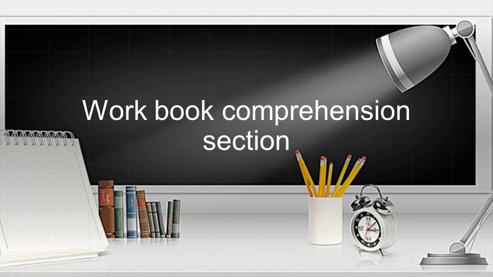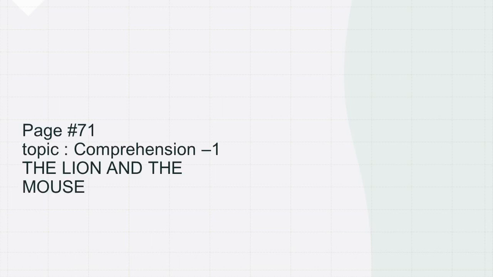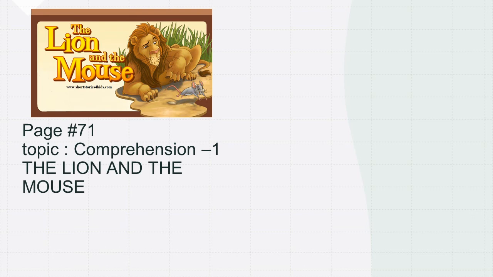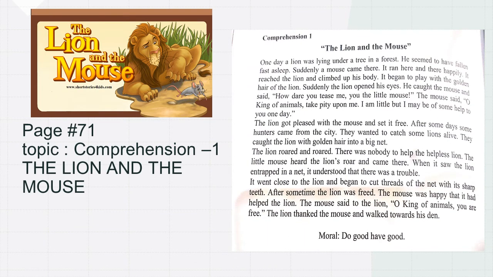Moving on to the workbook comprehension section. Page number 71, topic comprehension number 1, the lion and the mouse. Let's read the comprehension first. To solve a comprehension, we have to read it very clearly and thoroughly so we can answer all the questions. Remember all the points when we read a comprehension.